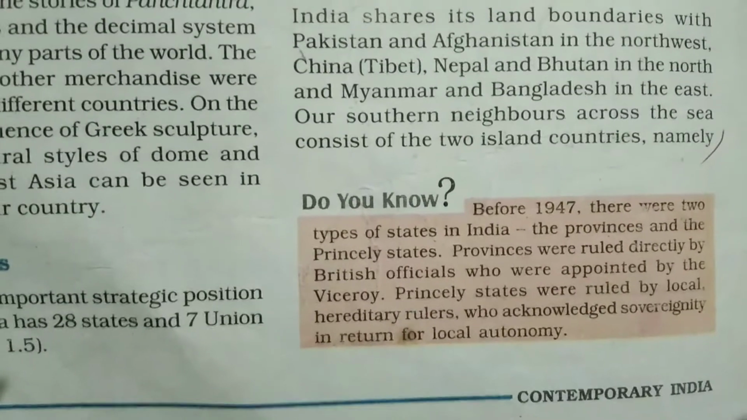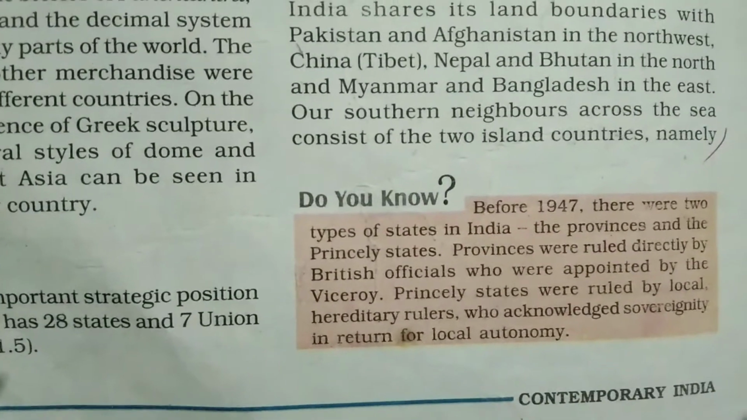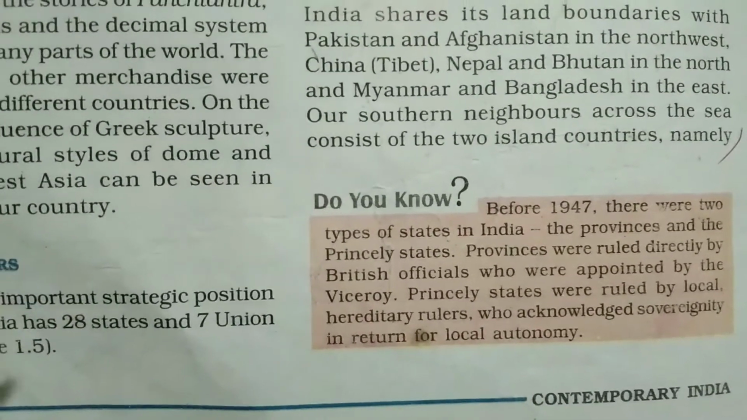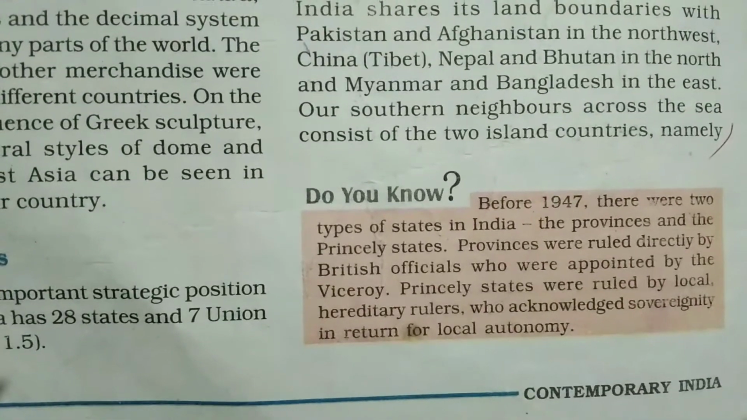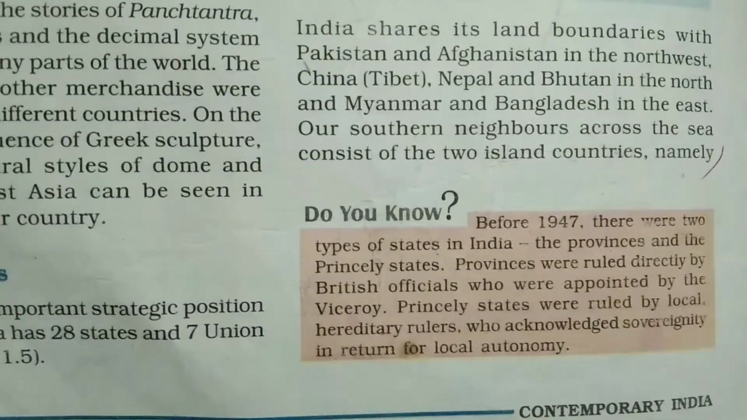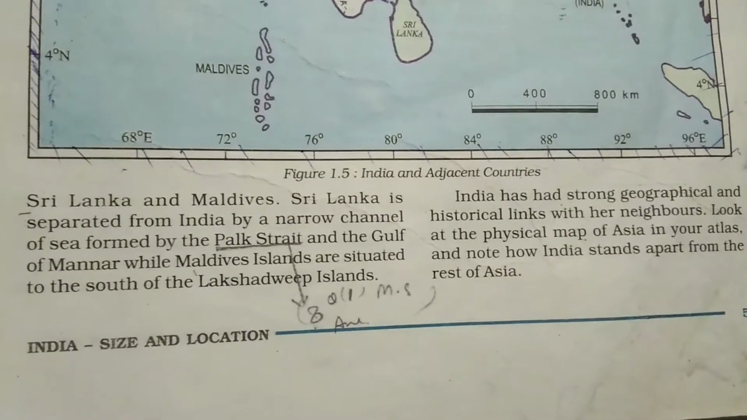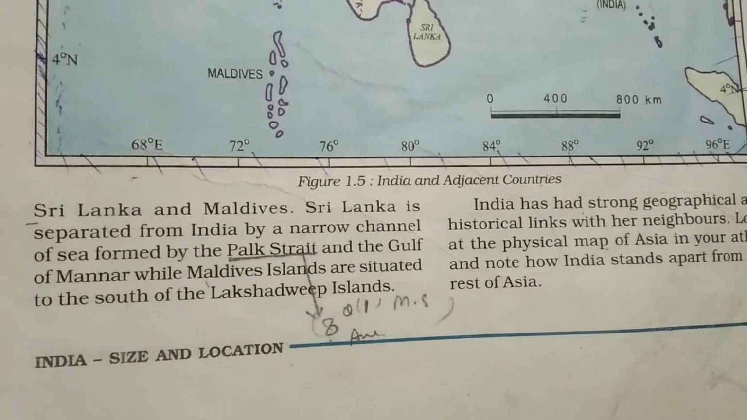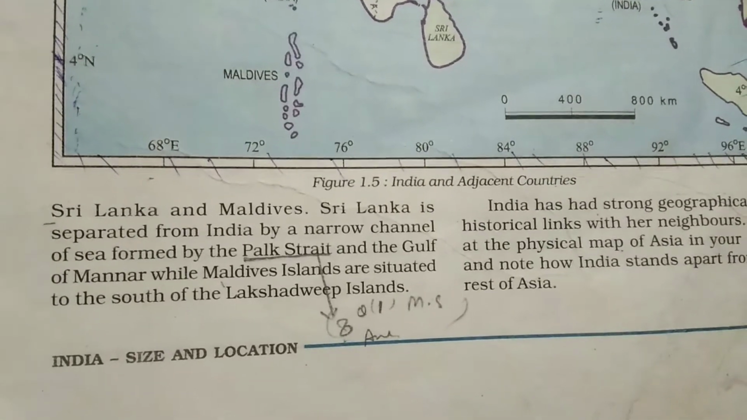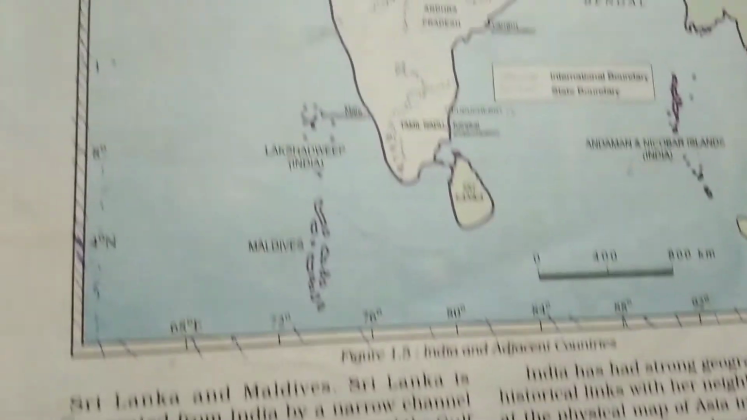So India shares land boundaries with Pakistan and Afghanistan in the northwest, China, also known as Tibet, Nepal and Bhutan in the north, and Myanmar and Bangladesh in the east. Our southern neighbors across the sea consist of two island countries, namely Sri Lanka and Maldives. Sri Lanka is separated from India by a narrow channel of sea formed by the Palk Strait and the Gulf of Mannar, while the Maldives Islands are situated to the south of Lakshadweep Island. So just have a glimpse of the map.